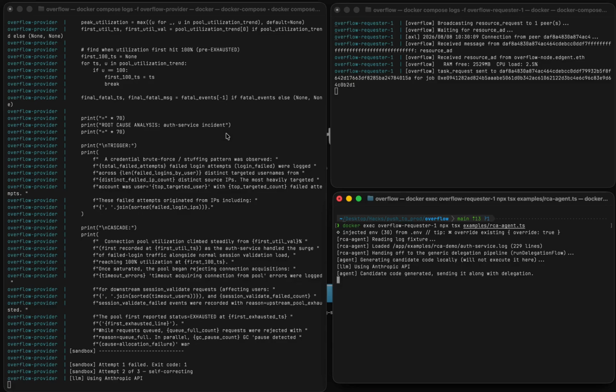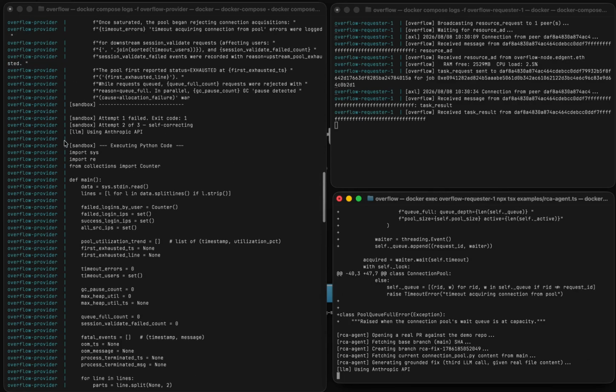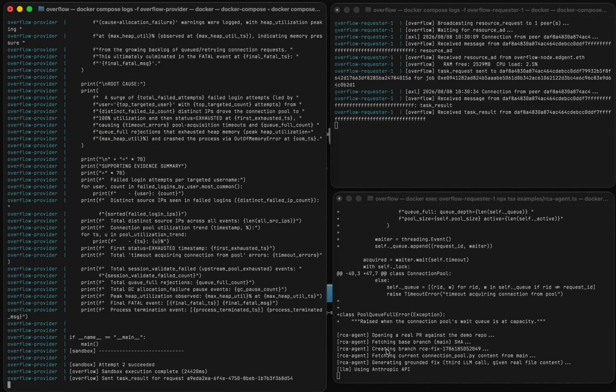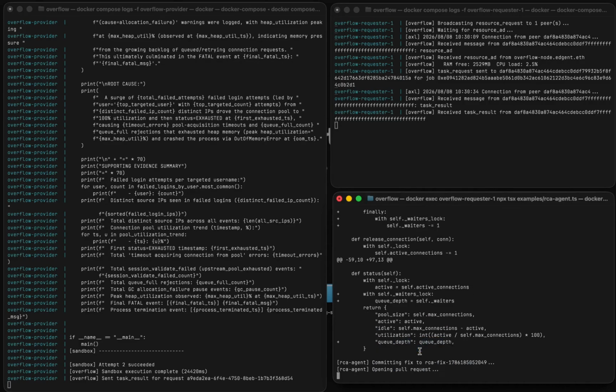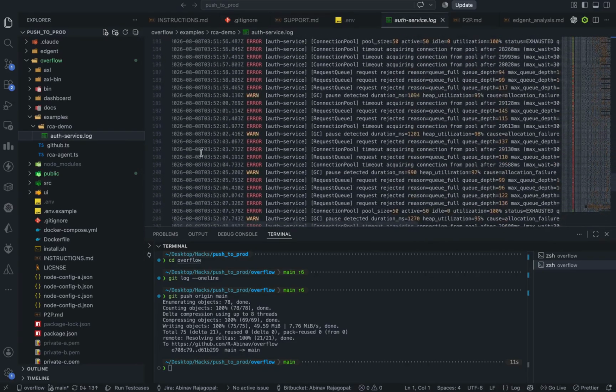And on the provider side, this is a real call to Claude. It's writing diagnostic code, running it in the sandbox, reading the log itself. This isn't instant because it's genuinely reasoning about a 200-line log, not something pre-baked. And there it is. Root cause is identified. Yep, these are the real logs.